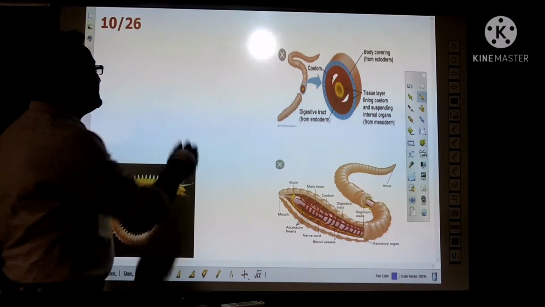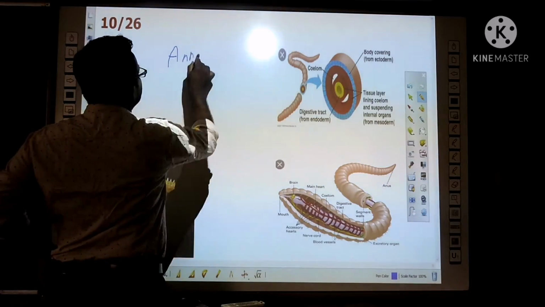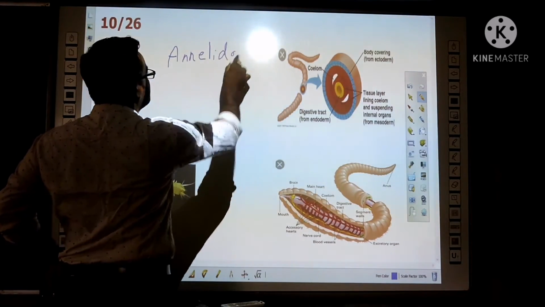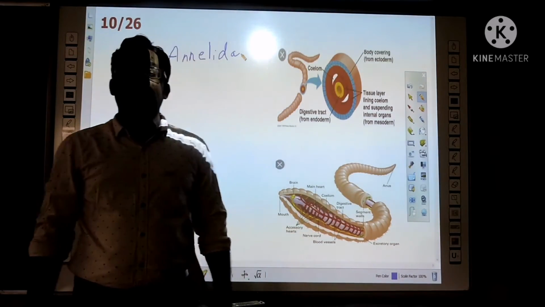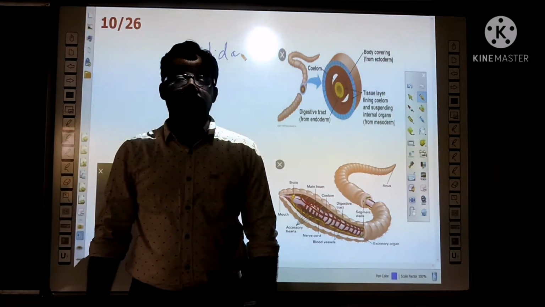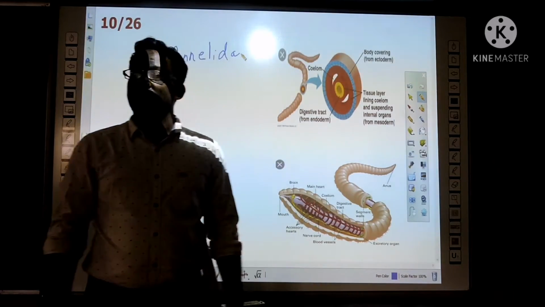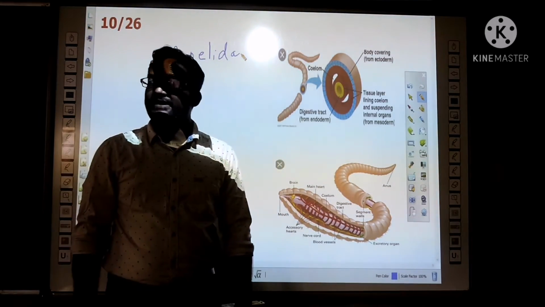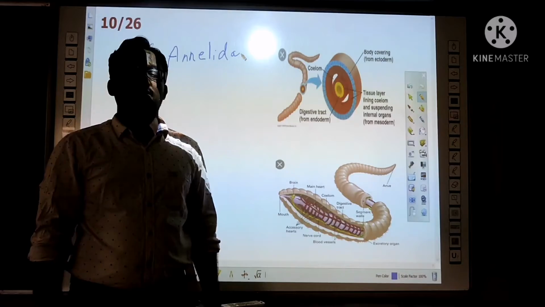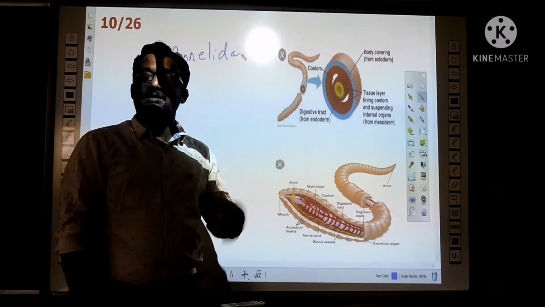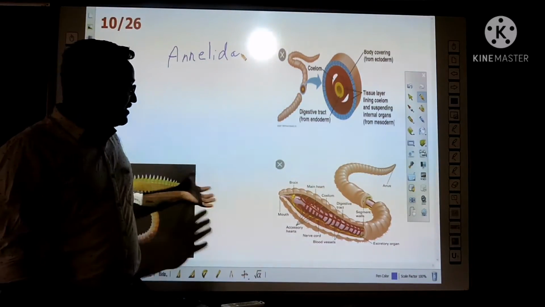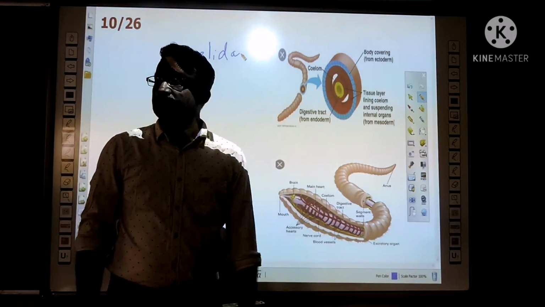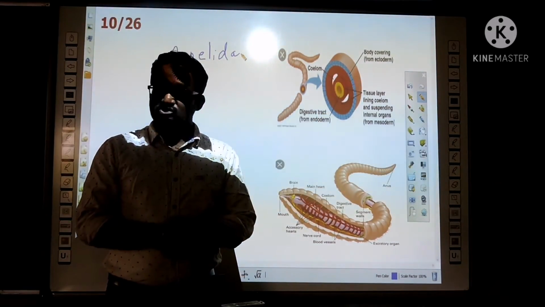And the next one is Annelida. Annelids have a more complex body design when compared to the previous phyla from Porifera to Cnidaria. They are triploblastic and bilaterally symmetrical. They live in various habitats: freshwater, marine water, and land also.